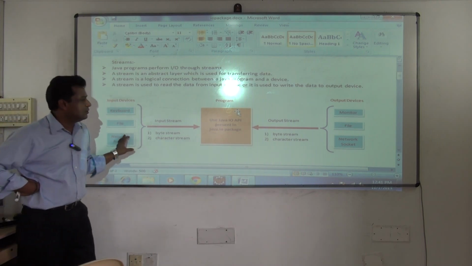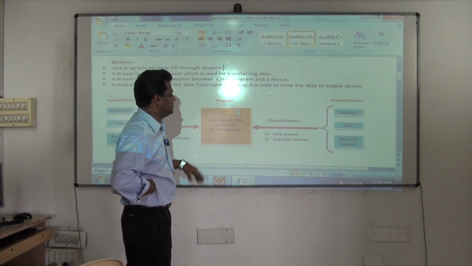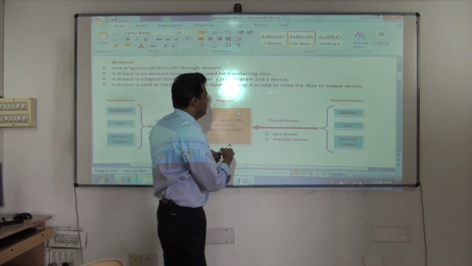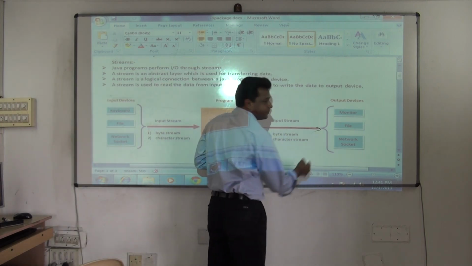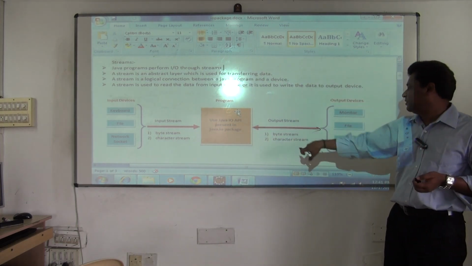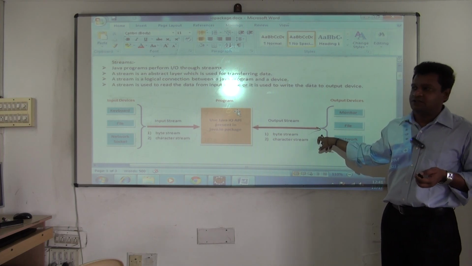Okay, so now the same way, one second, there is one mistake here. In the output stream diagram, this should be reversed. See, that is input. The arrow mark should be reversed here. That's one problem they have done. I'll just get it rectified.